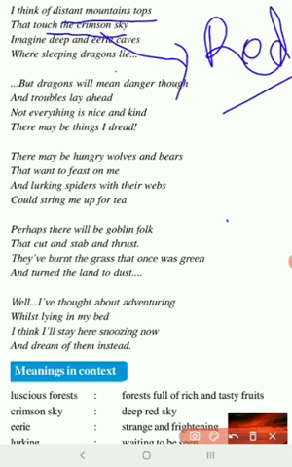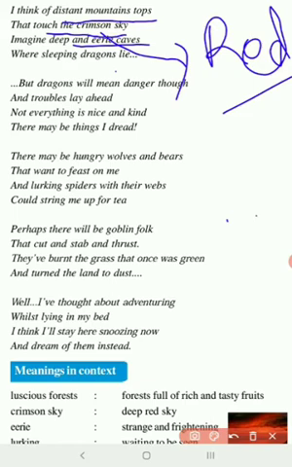Imagine deep and airy caves. What is airy? Deep means very deep. Airy means something very strange, you do not know what is actually there. Usually when we go through the darkness, especially during the night time, we sense some kind of strange feeling, that we call an airy feeling.